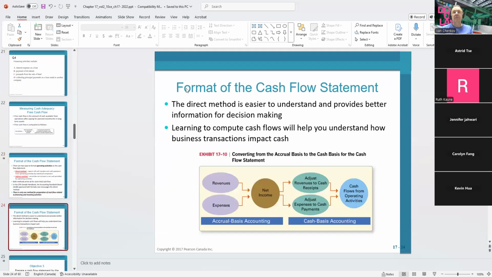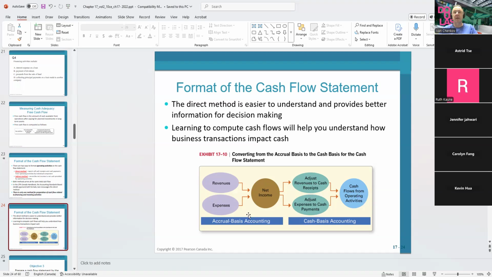How are we going to do the format of the cash flow statement? The direct method is easier to understand and provides better information for decision making. Learning to compute it will help to understand how business activity impacts the cash. In the direct method, we get the revenue, the expenses, and net income, and then we adjust for the cash receipts, accounts receivable, and the cash payments, accounts payable. And we come up with the cash flow from operating activities.